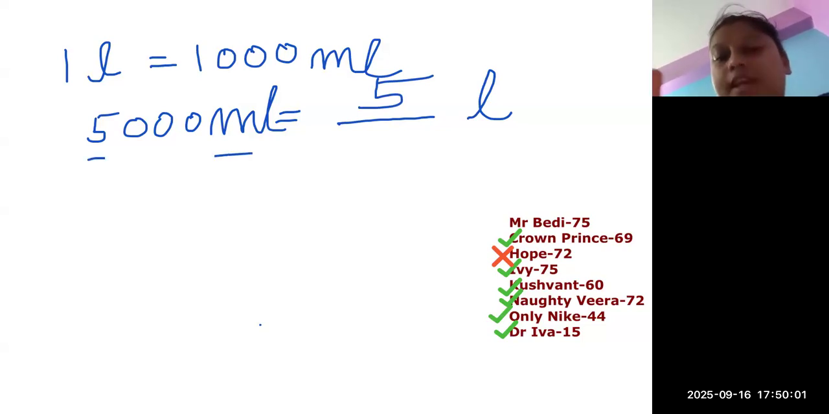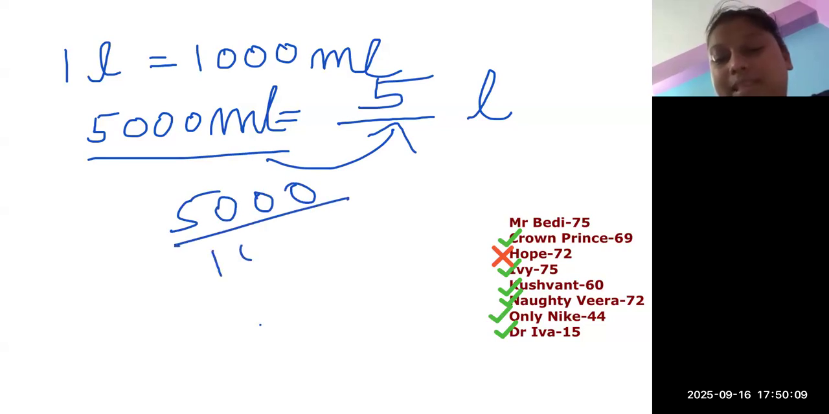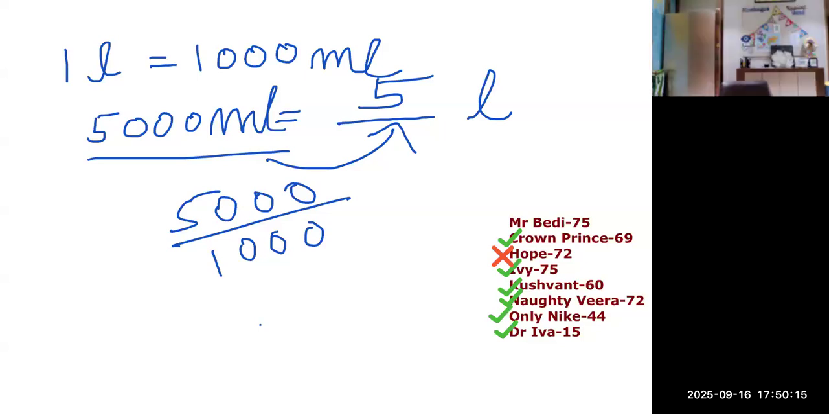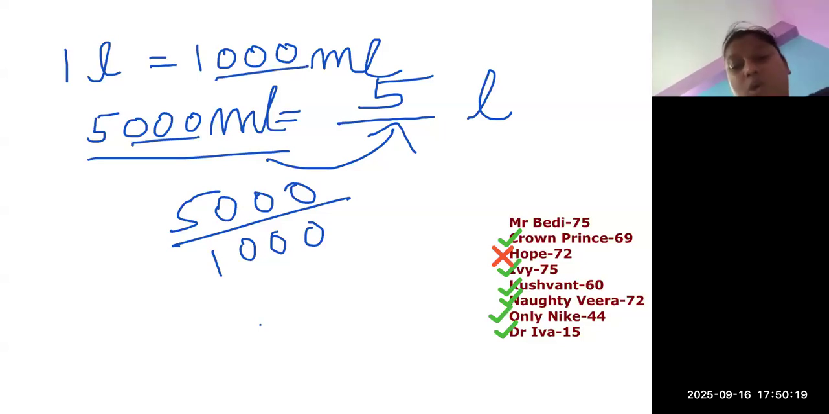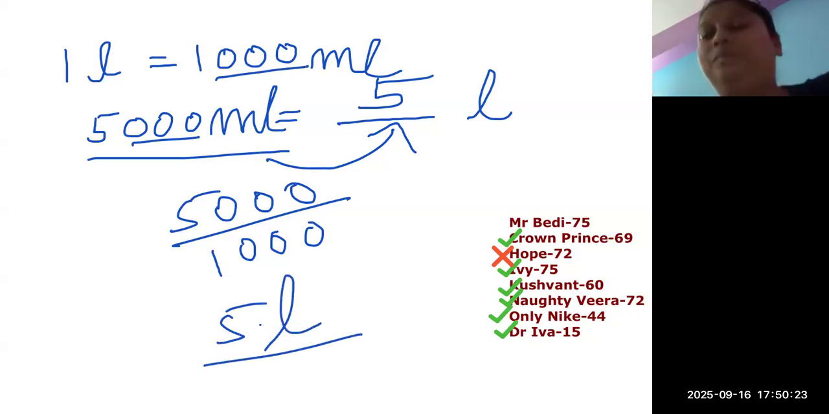Because we have a smaller unit. From smaller, we need to move on to the bigger unit. So what we will do? 5,000 divided by 1000. When we divide, we will get the answer as 5. Or what we can do? Cancel 3 zeros. Zeros have no value. So we can easily get 5 liters. Okay. Next one.